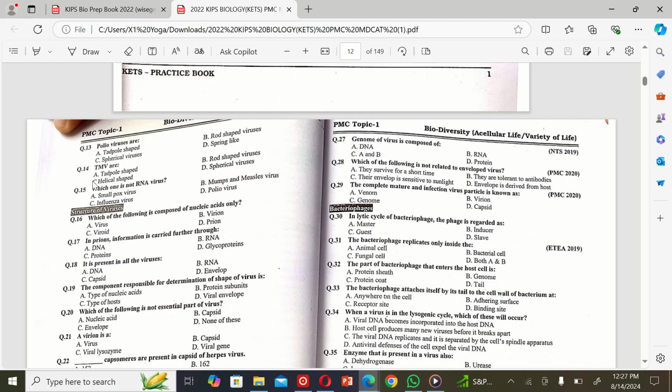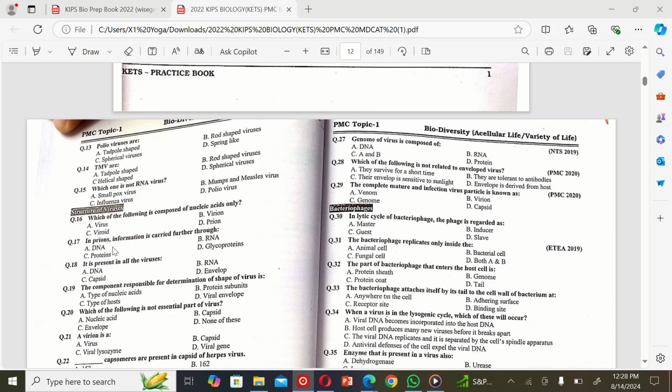Rod shaped virus. The next MCQ is: which one is not an RNA virus? A. Smallpox virus, B. Mumps and measles virus, C. Influenza virus, and D. Polio virus. So the correct option is A. Smallpox virus. The next MCQ is: which of the following is not composed of a nucleic acid? Virus, virion, C. Viroid, and D. Prion. So the correct option is C.